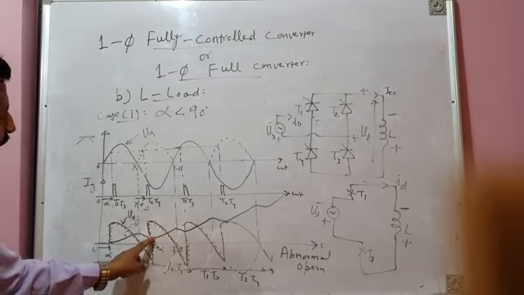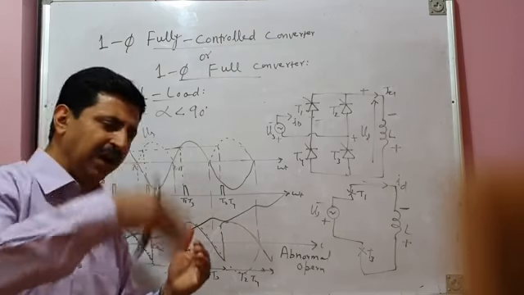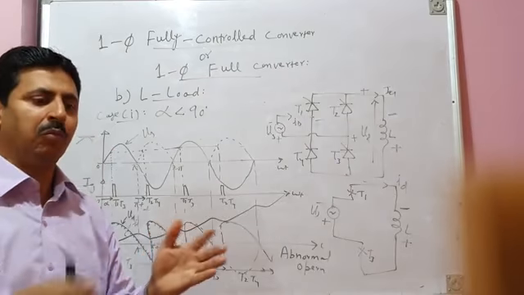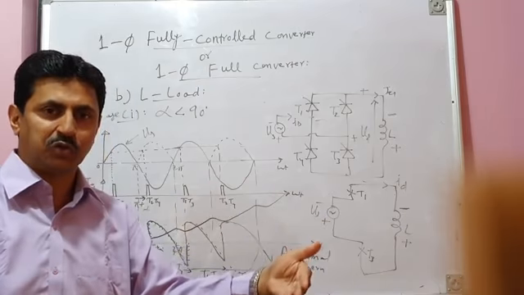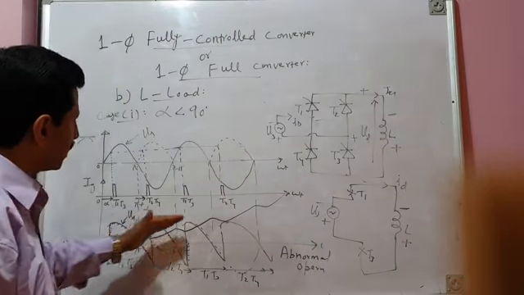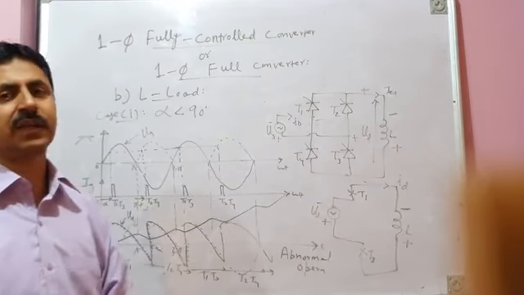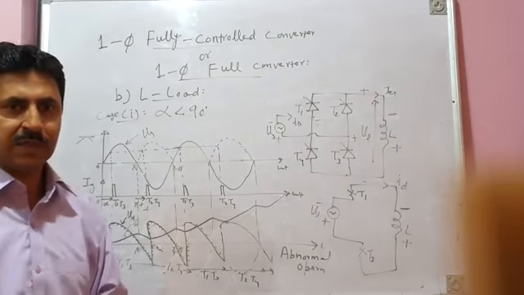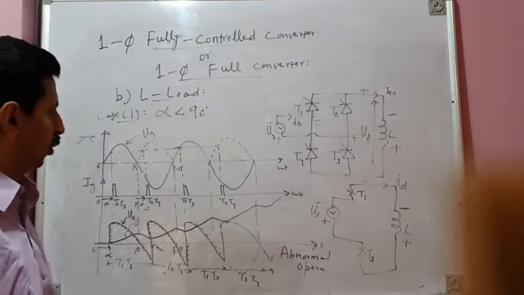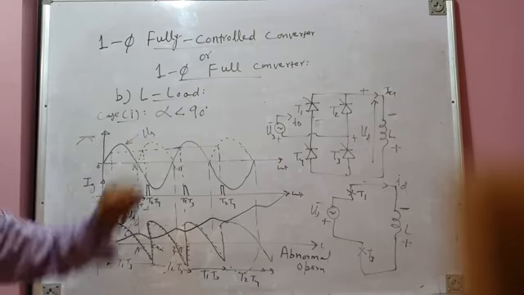In next half cycle, again energy stored is more than energy released. That means in every passing cycle, more and more energy gets stored in the inductor and less energy it is able to release. So as a consequence of that, current will go on increasing till the circuit gets damaged, it gets burned, and you see smoke coming out of the circuit. So therefore, with purely inductive load, it is not possible for us to operate the converter at alpha less than 90 degrees.